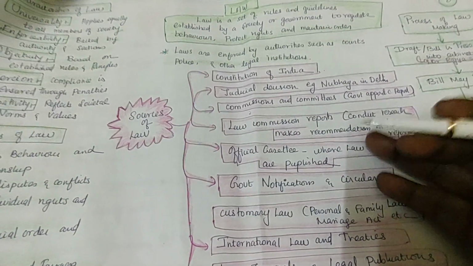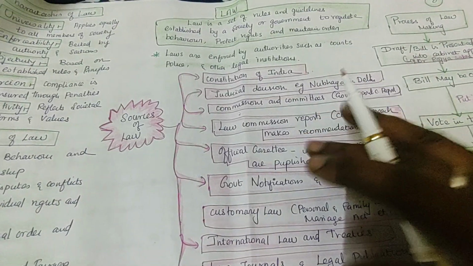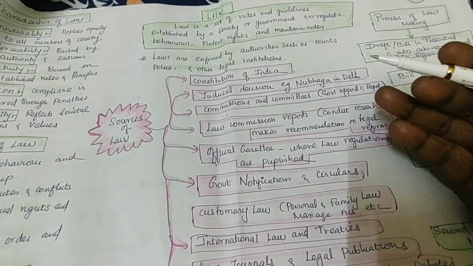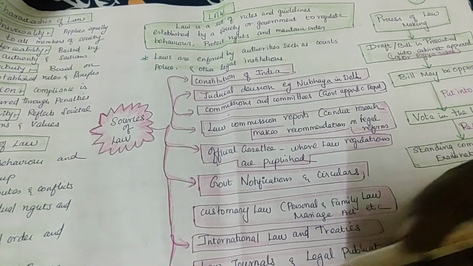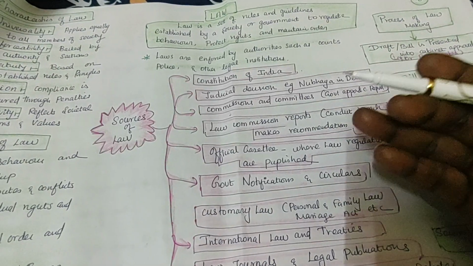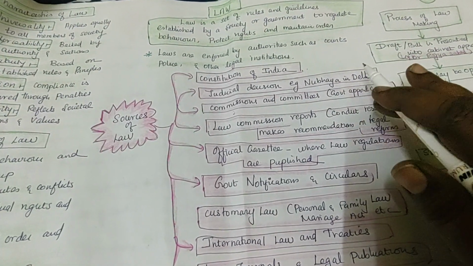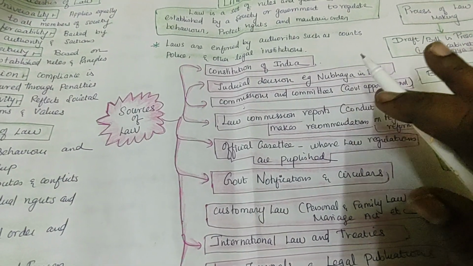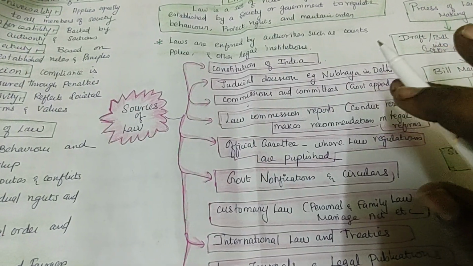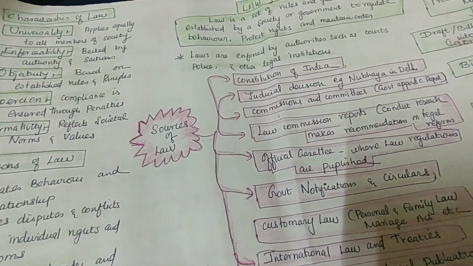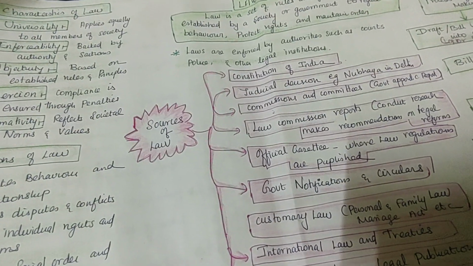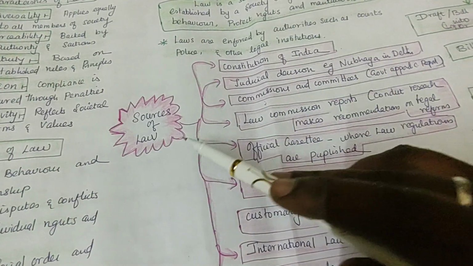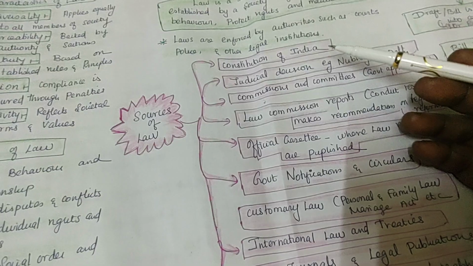What is this constitution telling? The constitution tells clearly about the relationship between the government and the people, the government's behavior towards the people, and the people's behavior towards the government, in order to maintain order, discipline, and calm and quiet peaceful living in the society. We have framed the constitution. Hope you have understood what is called the constitution. This is then the source of law. From that only we are getting it.